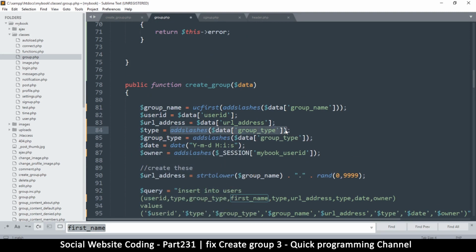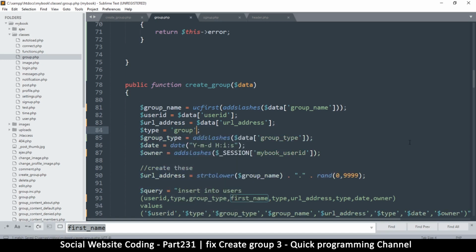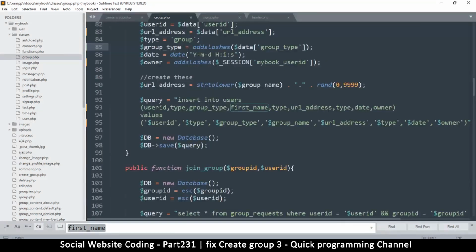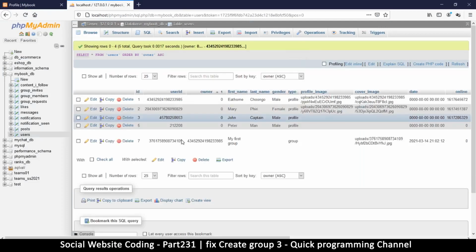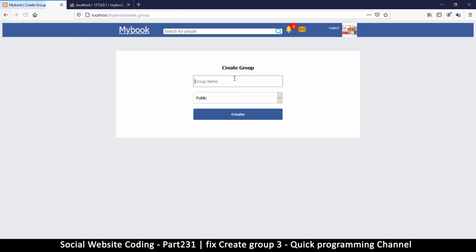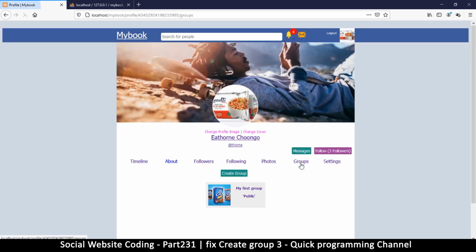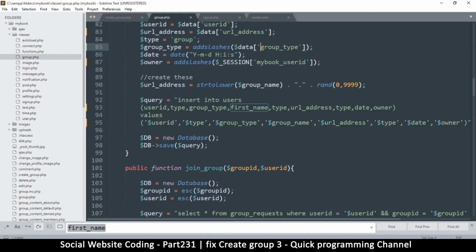So type right here is just a group, like this. This is what it is, and then group type. Okay, this should actually work this time. Yeah, fingers crossed. So let's make sure that it's not in the record, and let's come back here and create it again. So bird watching, one more time, create. Let's come back and see what's going on. Okay, so this time we didn't create what we wanted.